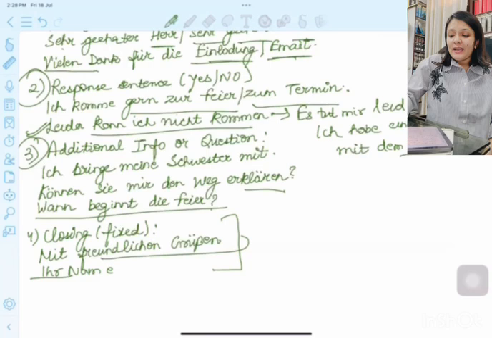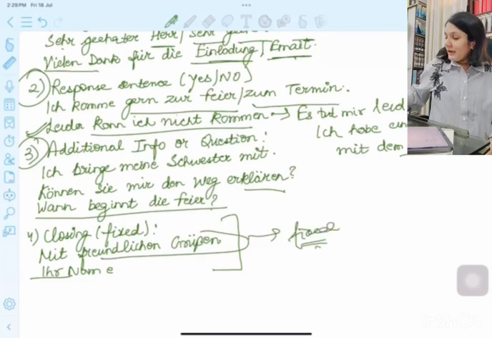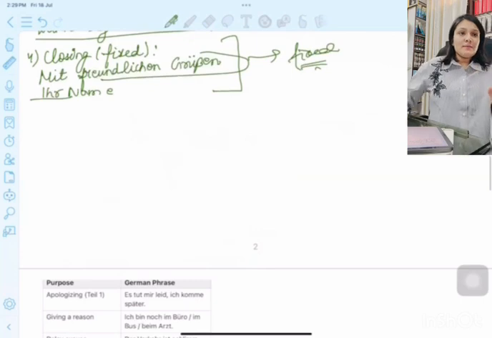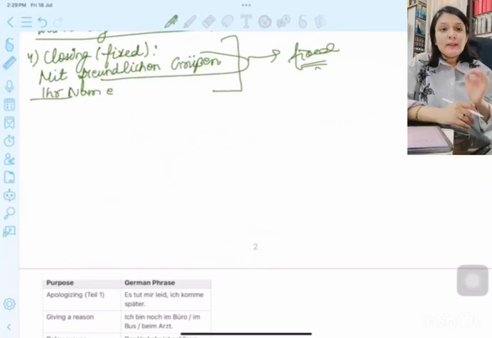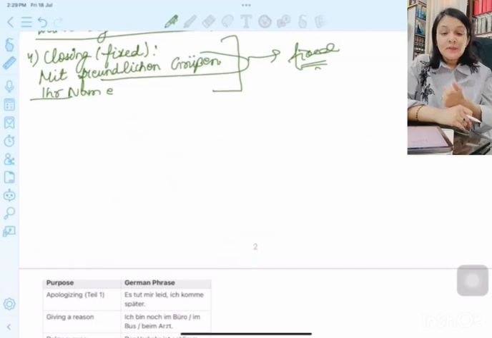This is fixed in formal ones, mit freundlichen Grüßen, and then you tell your name. So always remember, in the Goethe A2 exam, your Schreiben is tested for simple sentence structure. Okay, relevant points, very very important.